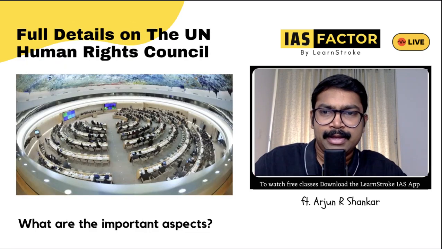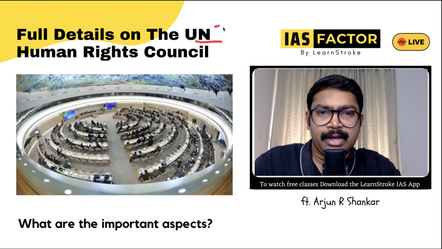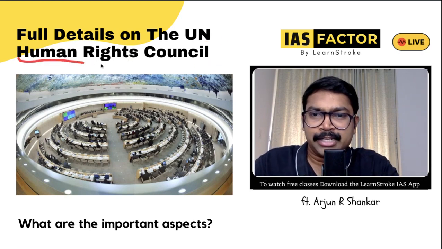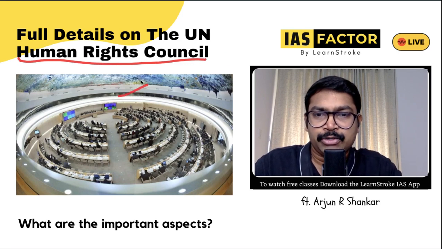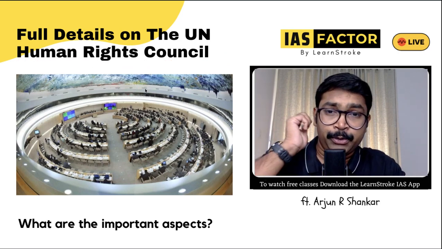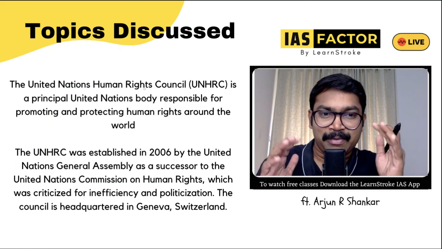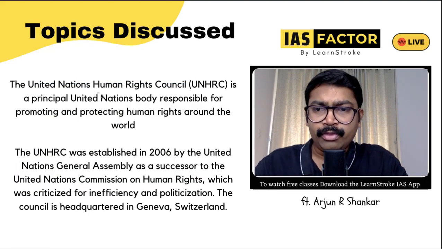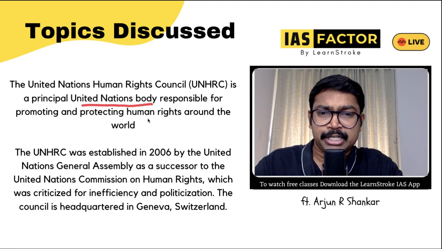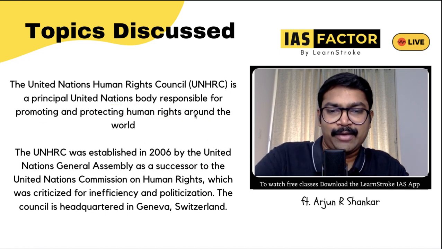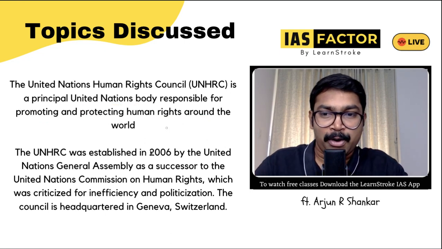So definitely, now moving on, before we go on to the map, let's understand the United Nations Human Rights Council. This is the Human Rights Council picture that you see, which is always in the news. So what do you know about the Human Rights Council? Every time there is a question from the United Nations also. It's a principal United Nations body responsible for what? One, promoting, and two, protecting human rights. Protecting human rights is the most important thing.